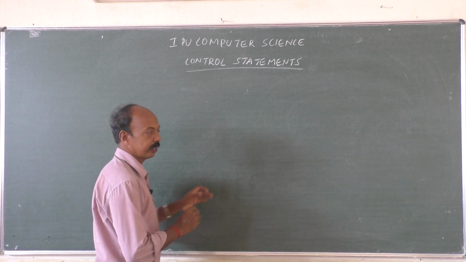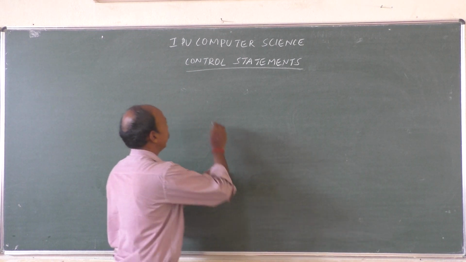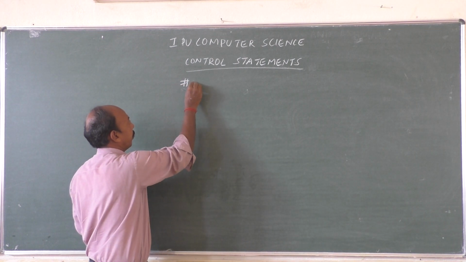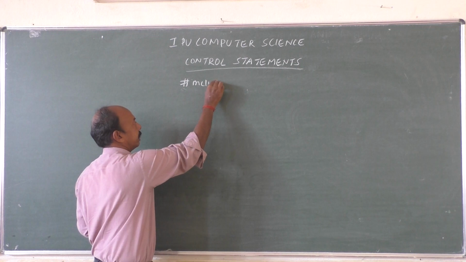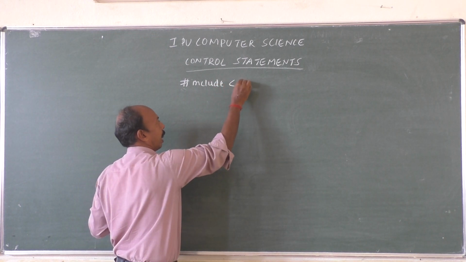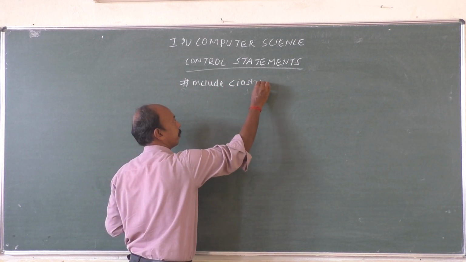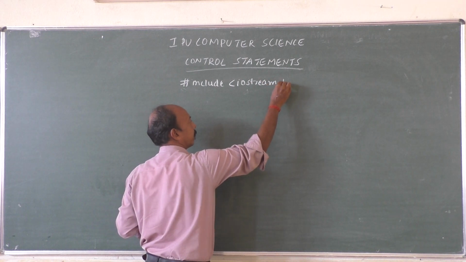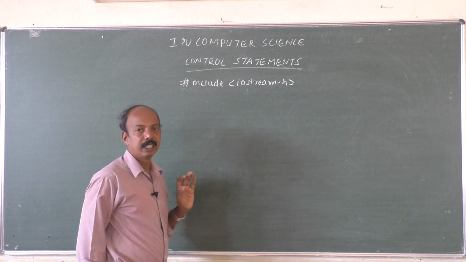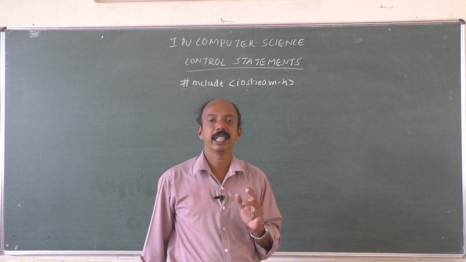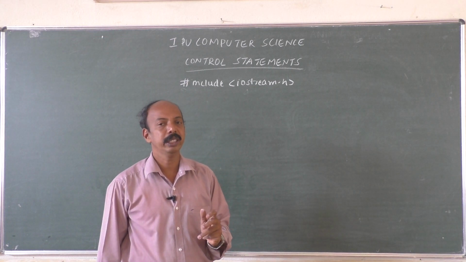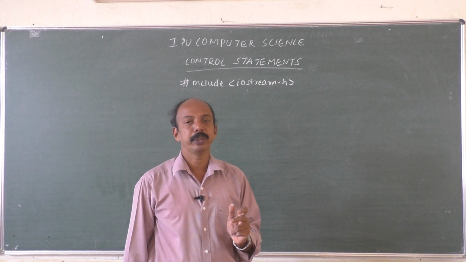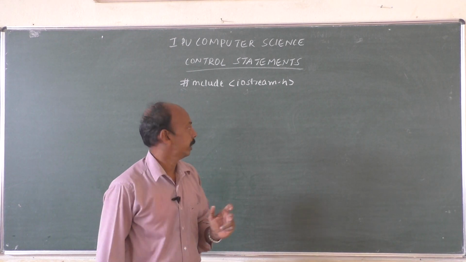First we have to write the header files. #include <iostream.h>, one of the header files which is required for input and output. For input we are using cin, to output we are using cout, isn't it?